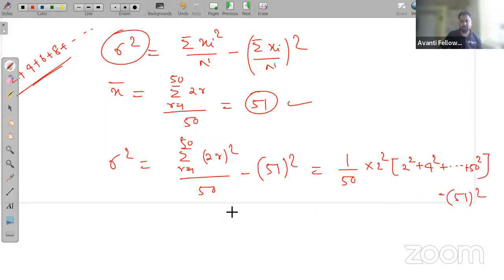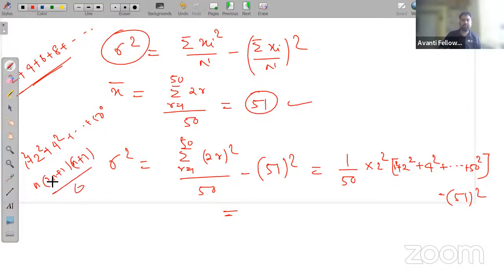So if you find the sum, we know the formula to find 1 square plus 2 square plus up to 50 square. What is the answer? That is n into n plus 1 into 2n plus 1 by 6.